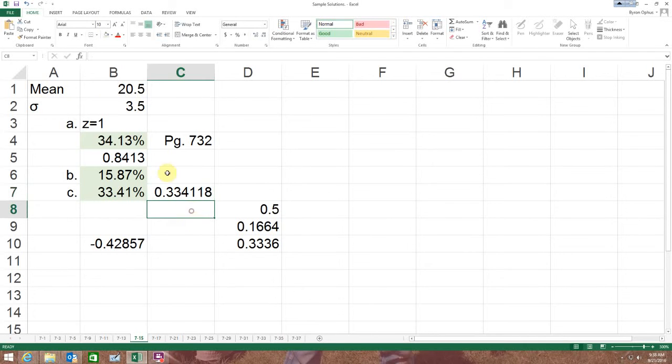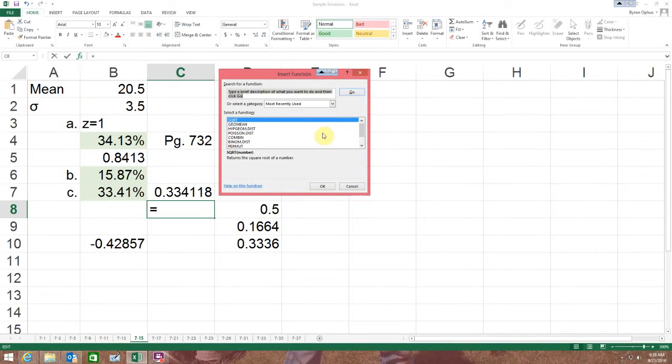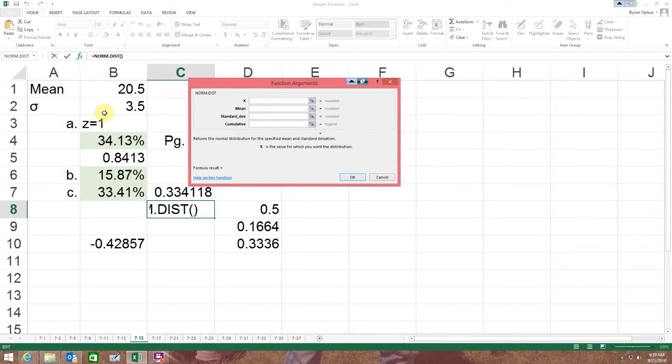So how do I do that normal distribution? I'll see if I can replicate that. I haven't done normal distributions for a while, so let's go to stats, alphabetical. Again, you could type it in, it'd probably be faster. Normal distribution returns the normal. Yep. So I've got my x. In this case, my x is 19. My mean, I know to be that. My standard deviation, I know to be that. And then do I want it to be cumulative? I use 1 if I want it to be cumulative. If not, I use a 0.